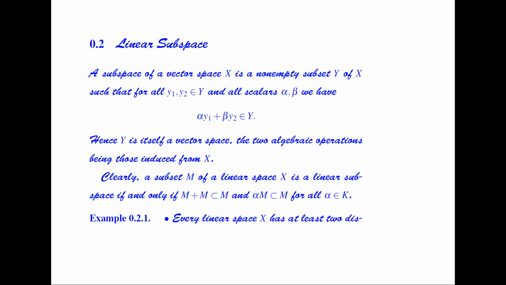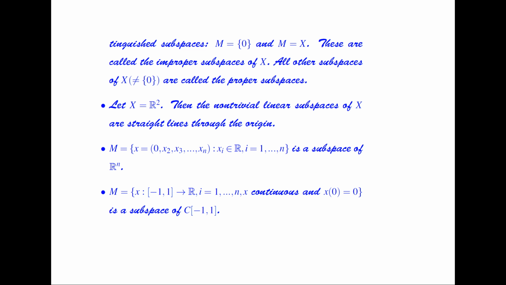So clearly a subset M of a linear space X is a linear subspace if and only if M plus M is a subset of M and alpha times M is a subset of M for all alpha belonging to the field. For example, every linear space X has at least two distinguished subspaces, which are the null set and X itself. These are called the improper subspaces of X, and all the other subspaces of X are called proper subspaces.